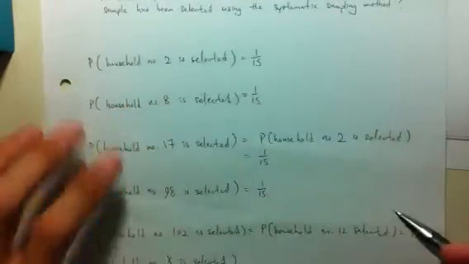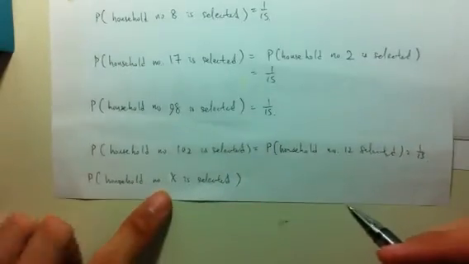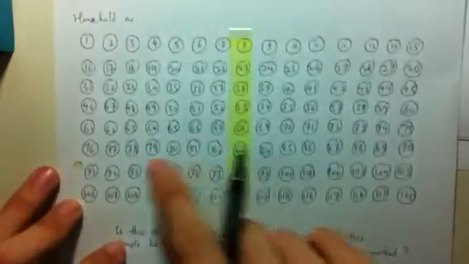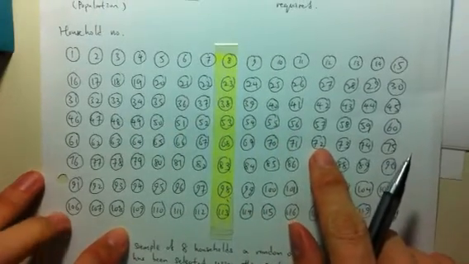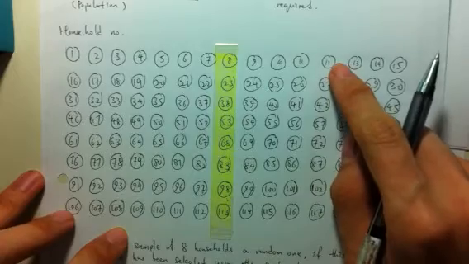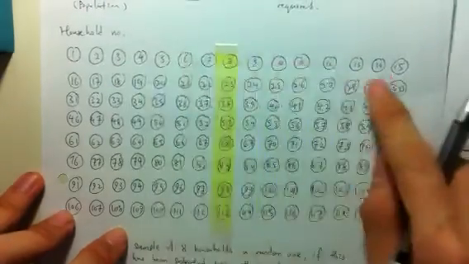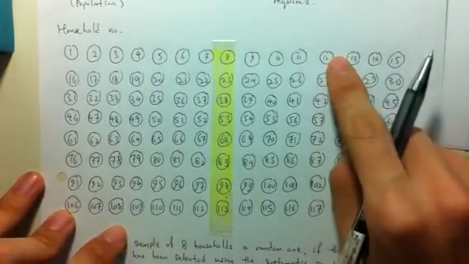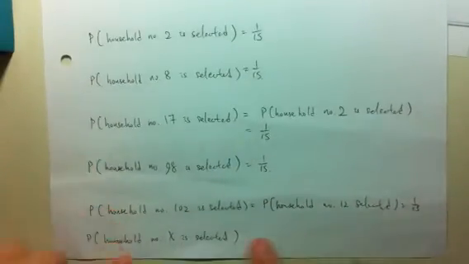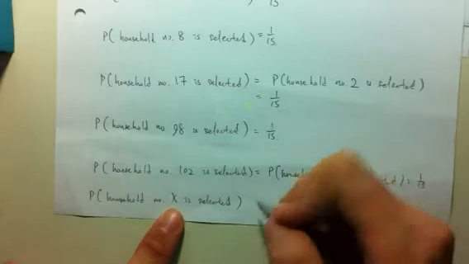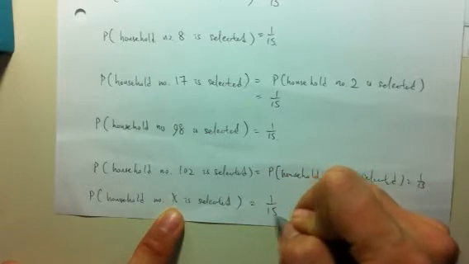In general, if we apply this argument throughout, we see that the probability of any household being selected is equal to the probability of the corresponding household in the first row being selected. For 102, that's 12, and therefore it is 1 over 15, and for household number X, that would also be 1 over 15.